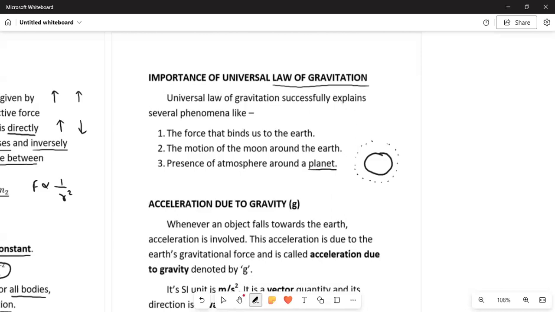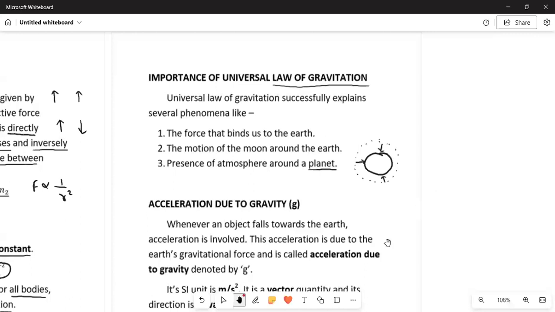The atmosphere is made up of several particles, and these particles are always attracted towards the earth, and as they are attracted towards the earth they form the atmosphere. If there was no gravitation there would have been no atmosphere, and with no atmosphere no life would be possible even on the earth.